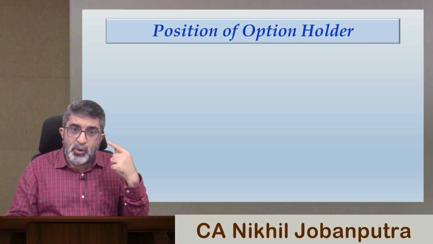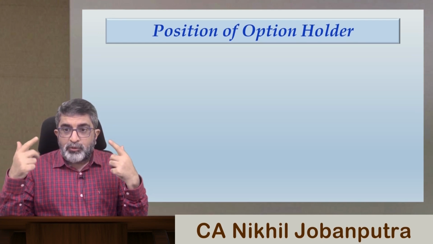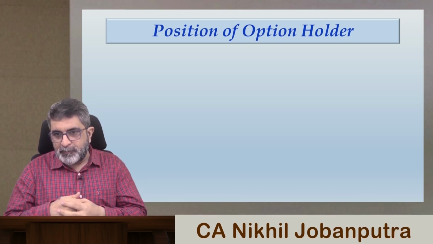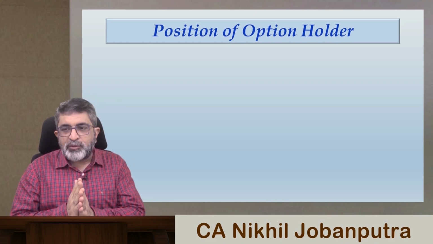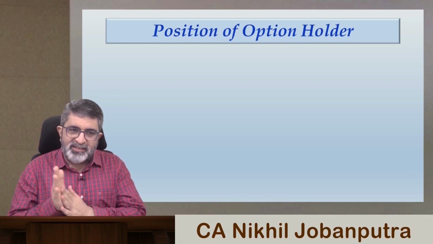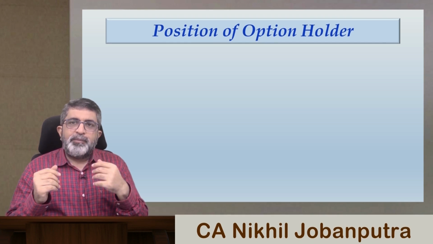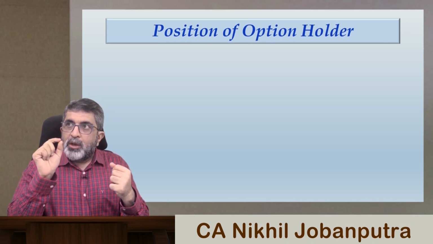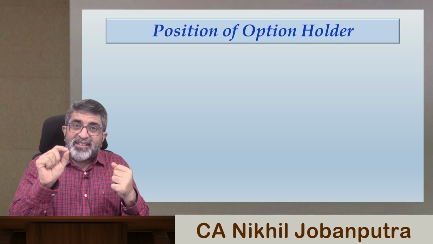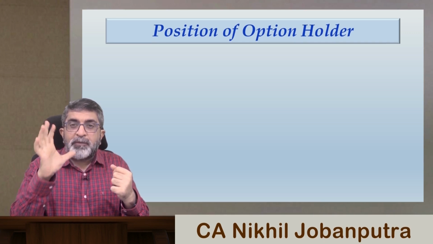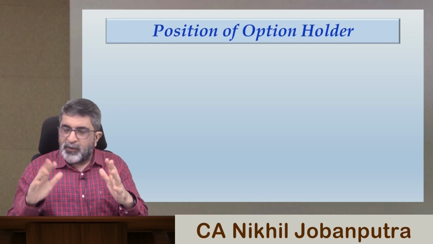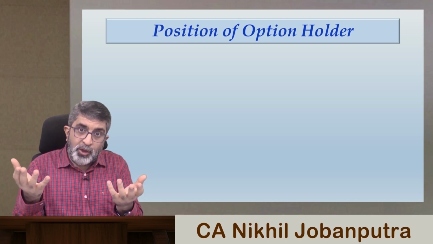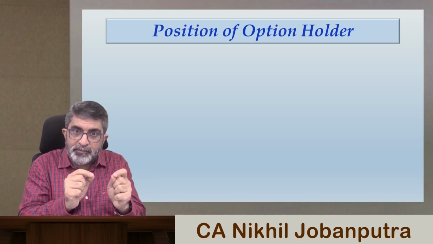I want you people to wire these terms into your brains so that you are comfortable using these terms in our discussions ahead. Let me explain this through an example. Say we decide to talk about a call option. A call option has a strike price of $50. That means, first of all, a call option conveys the right to buy. So suppose you are holding a call option, it means you have the right to buy the share at $50.